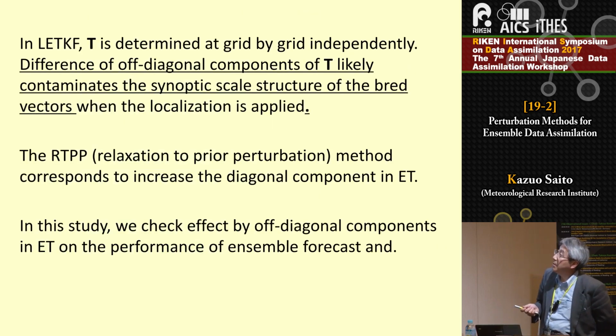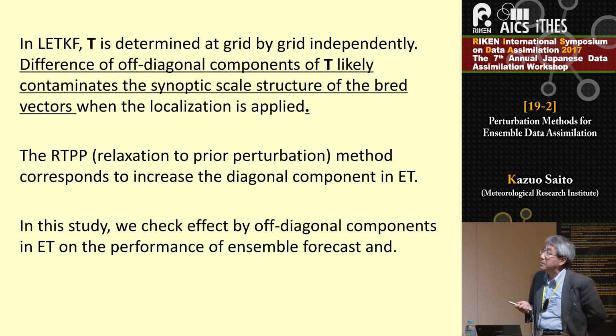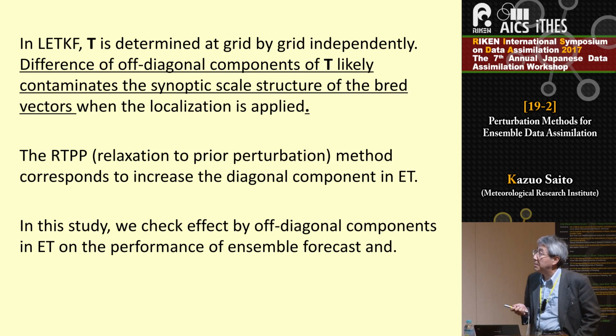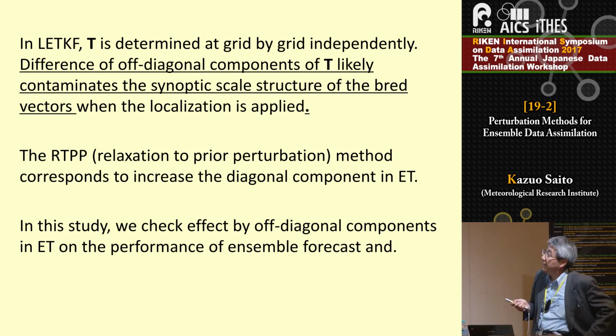In LETKF, the transform matrix is determined grid by grid independently. So the difference of diagonal components of T likely contaminates the synoptic scale structure of the bred vectors when the localization is applied.